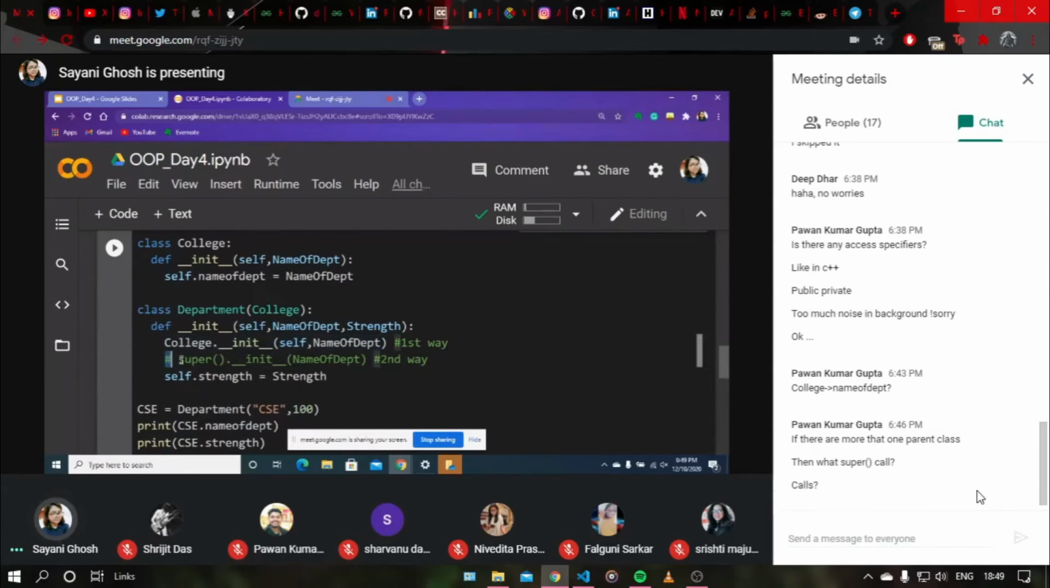One more way is calling the super function that will actually call the parent class init function. So whenever I am doing super dot init, it will call the superior class and then initialize it with the name of dep. Someone asked, Pawan, I think, asked that if there are more than one parent class, then what does super call? Yeah, exactly.